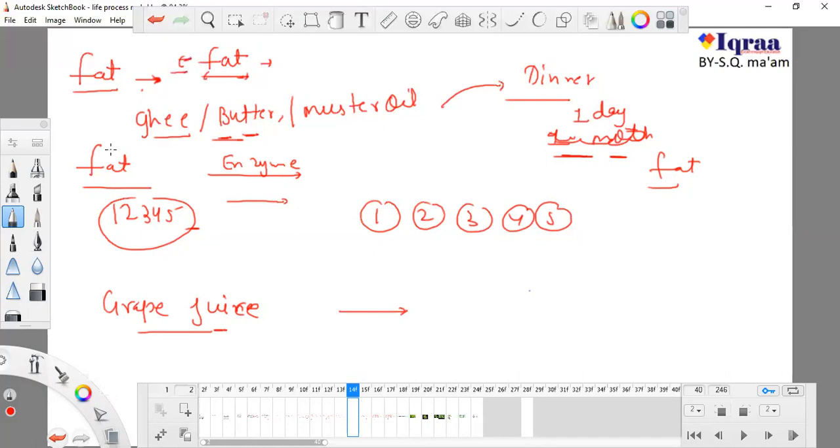This fat comes from whatever we eat. We eat fat, we store fat, but we store fat in another type of chemical formula. Definitely we have fat inside our body, but it is another kind of fat, and whatever we eat is another kind of fat. Definitely they are transforming.